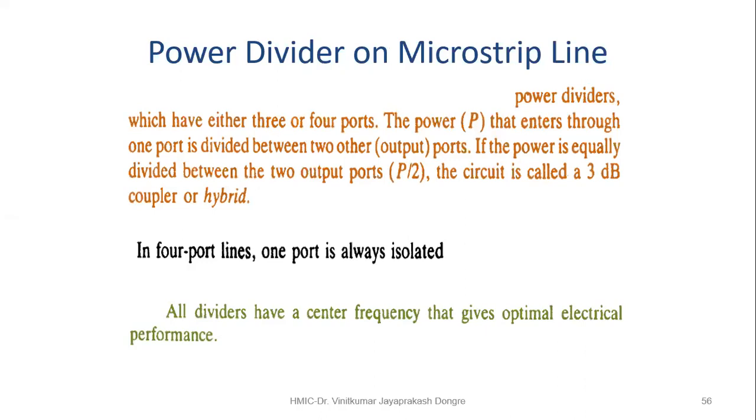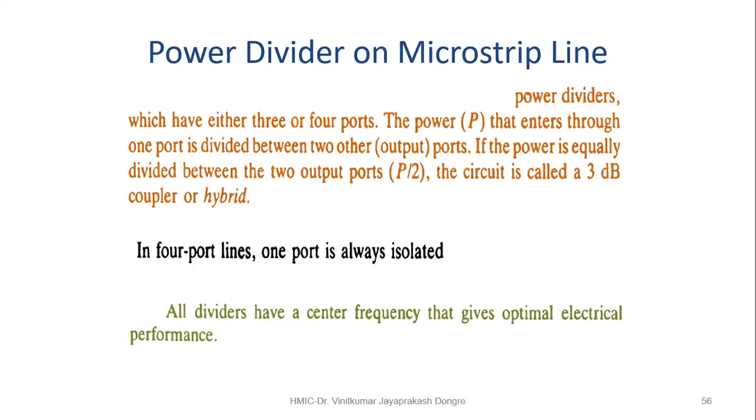Power dividers have either 3 or 4 ports. The power P that enters through one port is divided between two other output ports. If the power is equally divided between the two output ports, P by 2, the circuit is called a 3 dB coupler or hybrid. In 4 port lines, one port is always isolated.